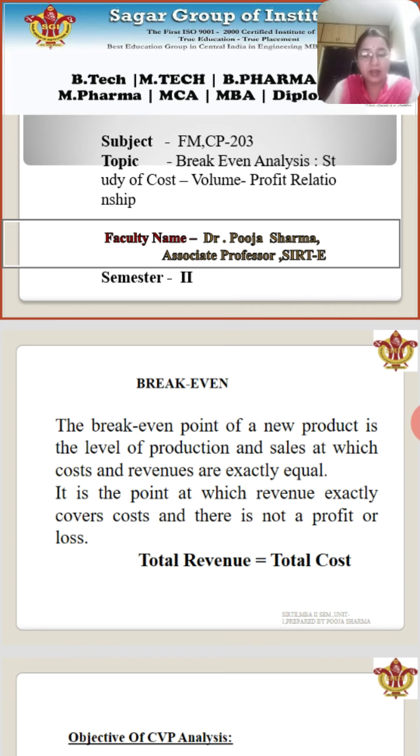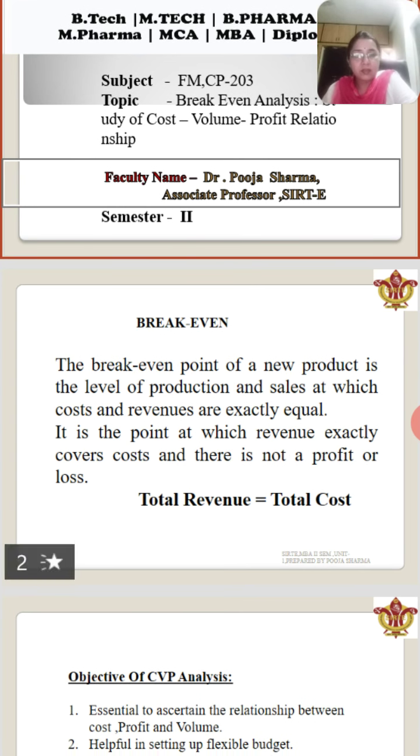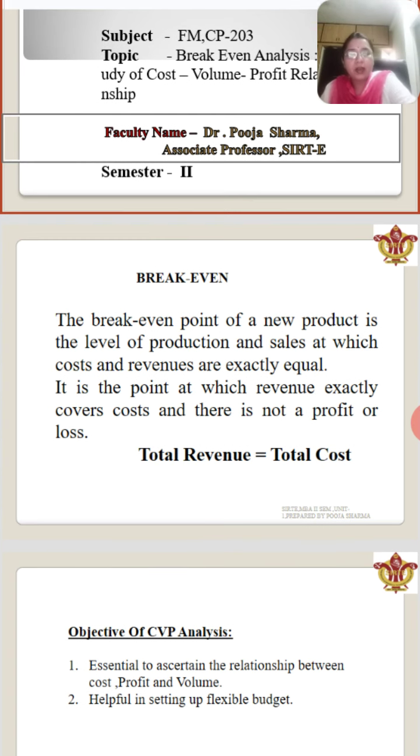You cannot separate them, because on the basis of the sales, the profit will change, and on the basis of the cost, the profit will change. So these three factors are interrelated, and when a businessman has to analyze cost, volume, and profit, he has to identify the relationship among these three factors.